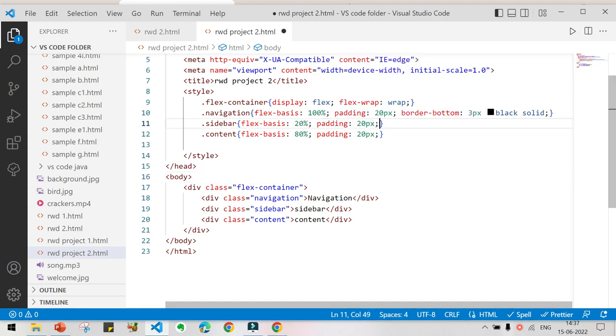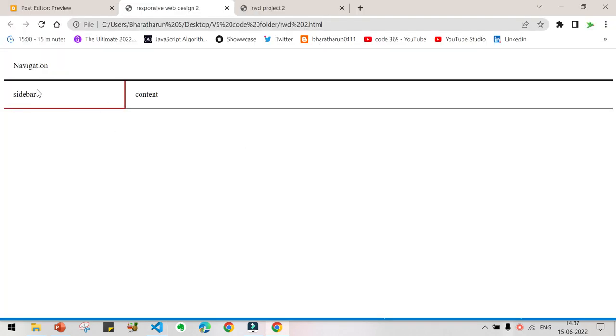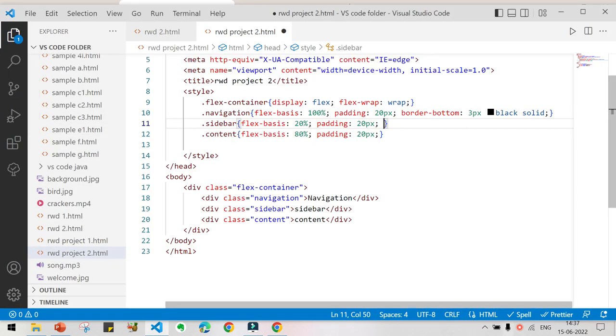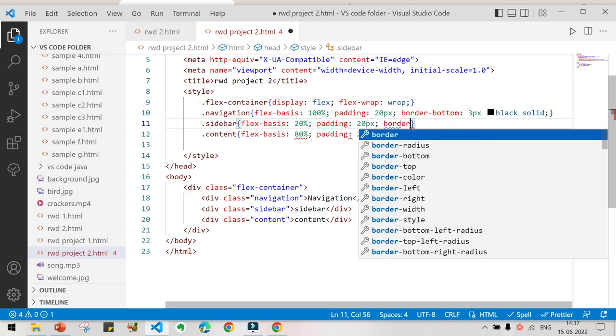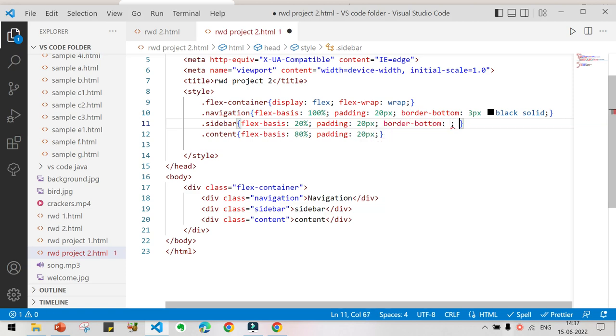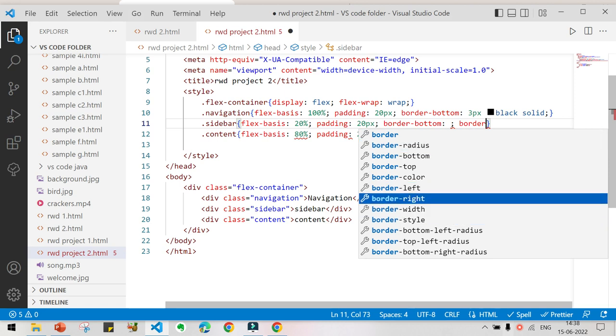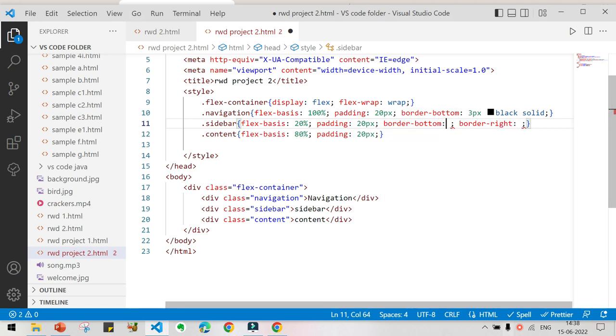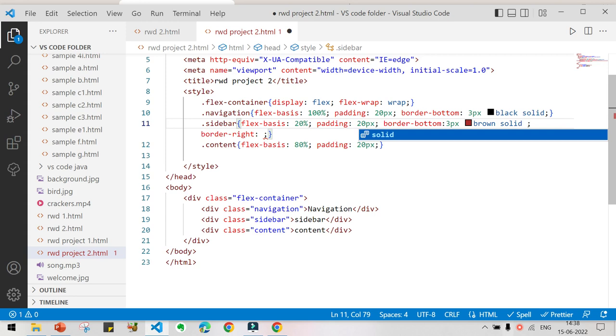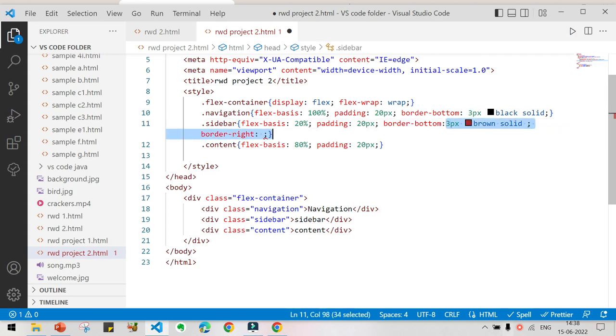Here you can see the sidebar is having border-right and border-bottom, two styles. So we are going to give two things here, border-bottom and also border-right, giving 3 pixel as the border width and also border color as brown and also the border style as solid. So I am going to give the same style here also. Copy this, paste here.